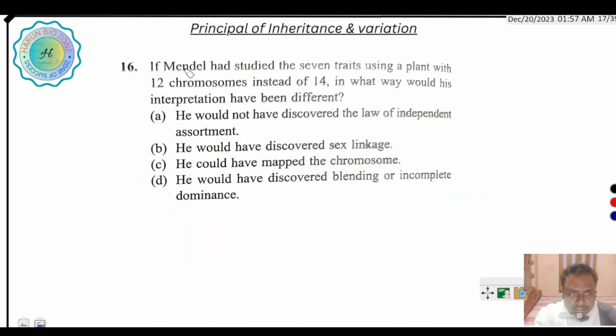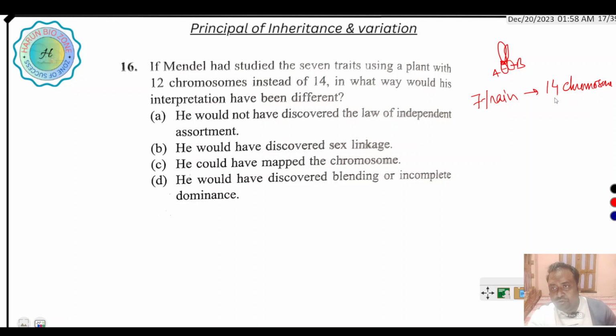Next question is, if Mendel had studied 7 traits, and the 7 traits were present on 14 chromosomes. Suppose this is one chromosome and the traits are present, A, B, etc. In this case the 7 traits are present on 14 chromosomes.